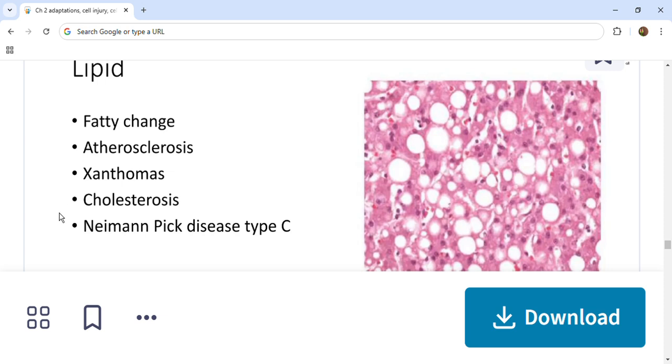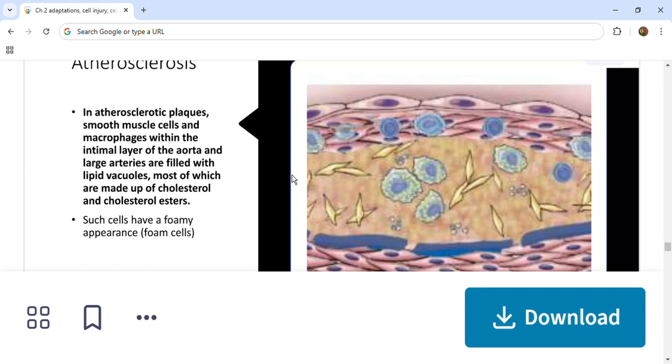First, let us see what is atherosclerosis. In atherosclerotic plaques, smooth muscle cells and macrophages are situated in the inner layer of the aorta and large arteries, filled with lipid vacuoles, most of which are made up of cholesterol and cholesterol esters. These cells have a foamy appearance. They produce the yellow cholesterol-laden atheromas, which are the characteristic of this disorder.